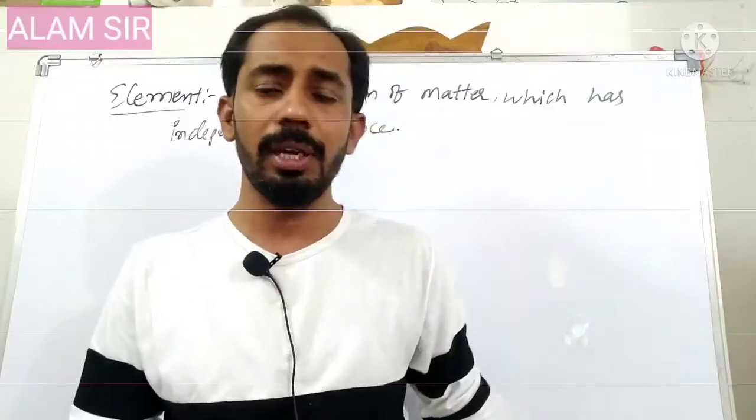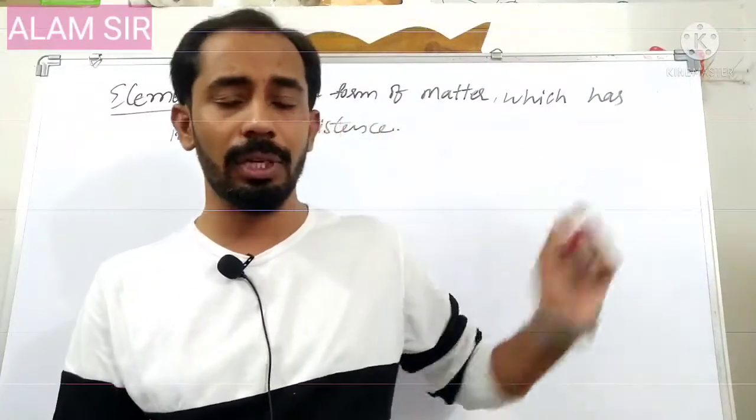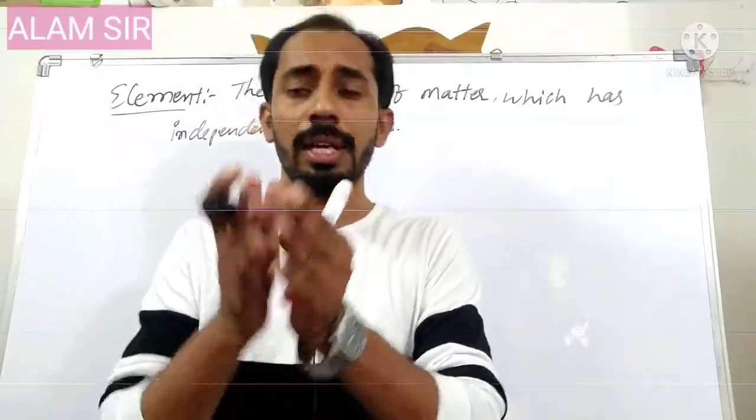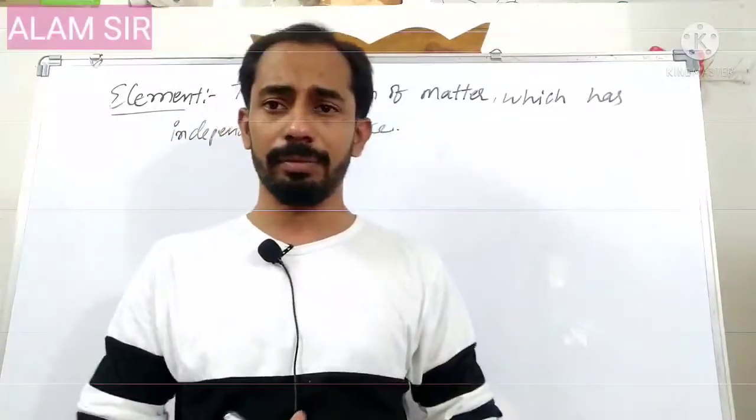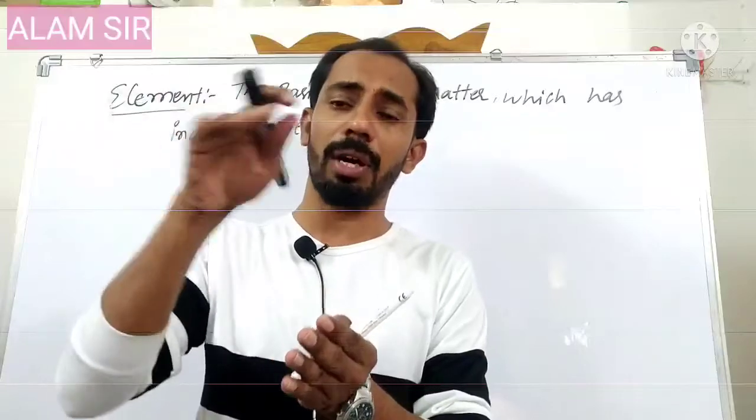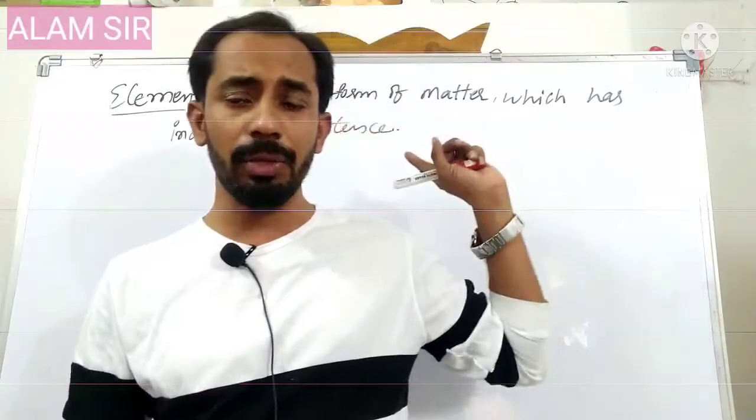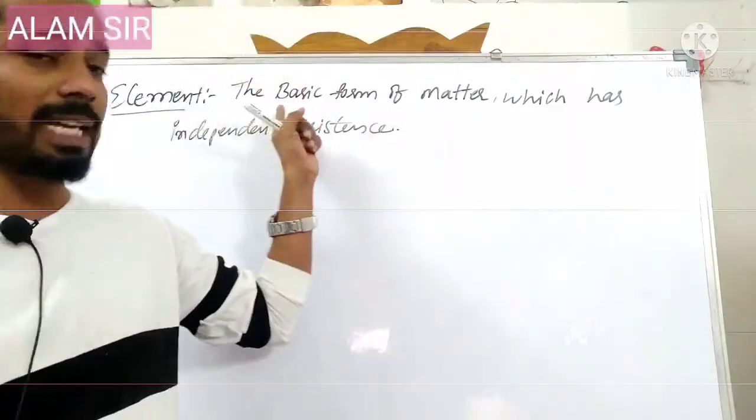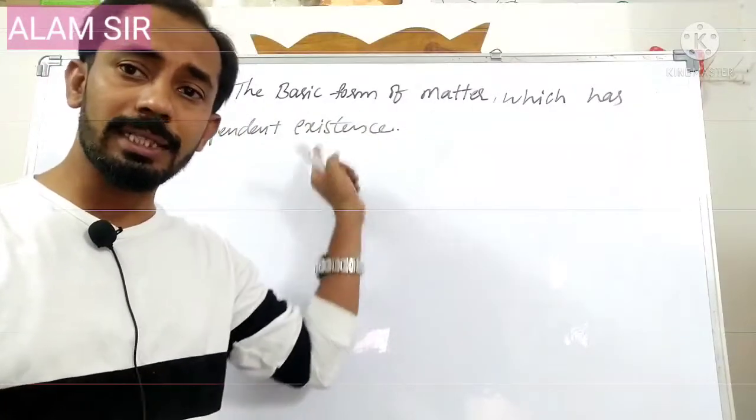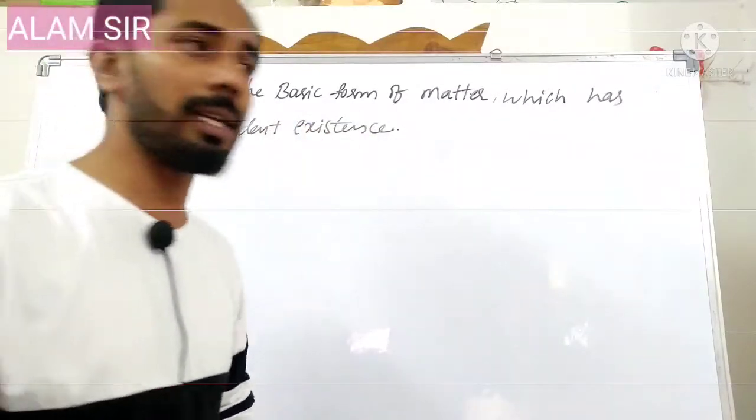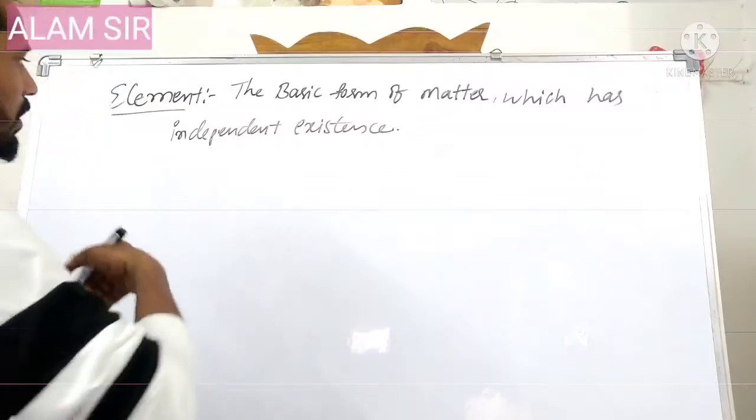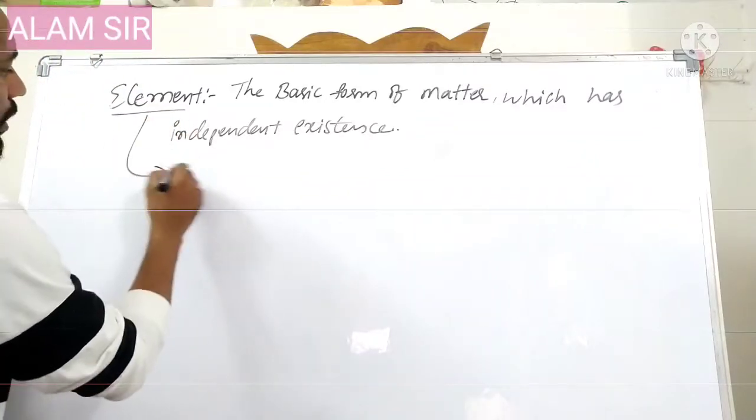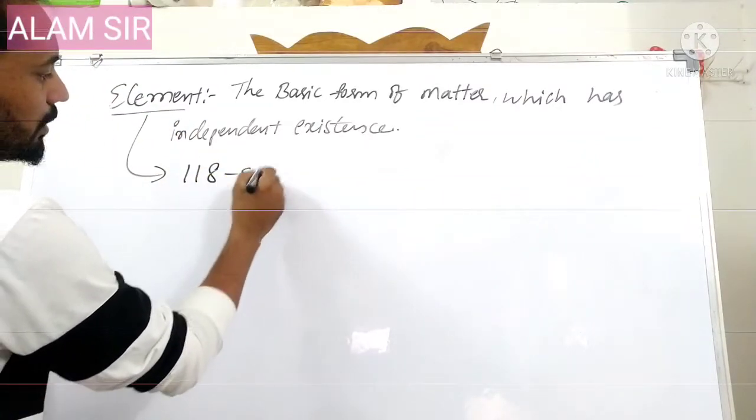Only 8th group elements exist independently, so we cannot say that. The atom definition says that it is the basic form of the element which is involved in a chemical reaction. But an element is the basic form of matter which has independent existence and can retain all properties.